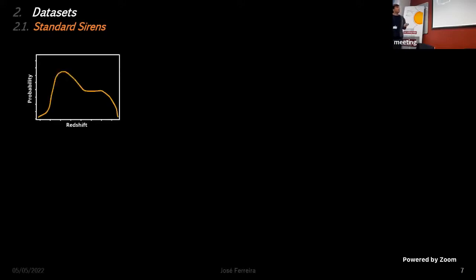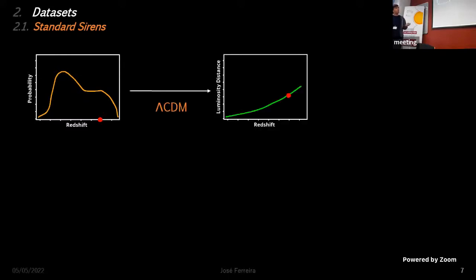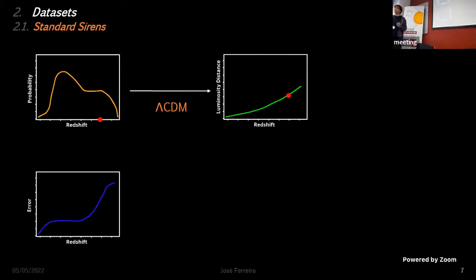We start off with the theoretical probability distribution function as a function of redshift for standard siren events, which we then sample to obtain a given redshift, which we represent with the point marked in red, schematically. We then compute the corresponding luminosity distance using some reference cosmology, which in our case we took to be some lambda CDM, but this can be adjusted. We then consider the error as a function of the redshift, compute the corresponding error for that observatory for the redshift that we have previously obtained, and then consider it to be the 1 sigma region up and down around the computed value for the luminosity distance.